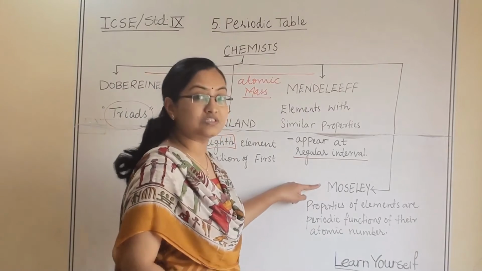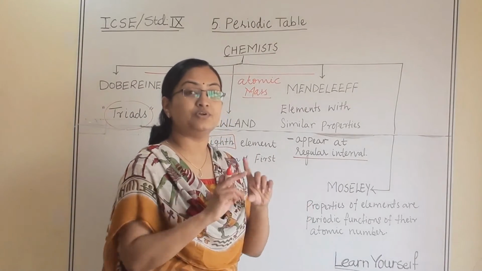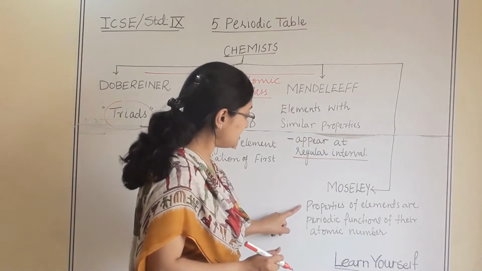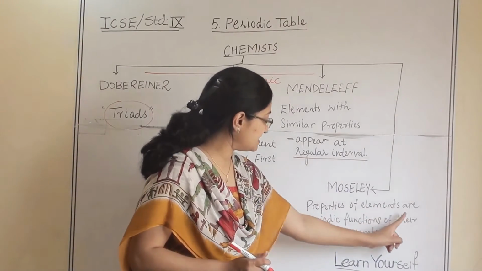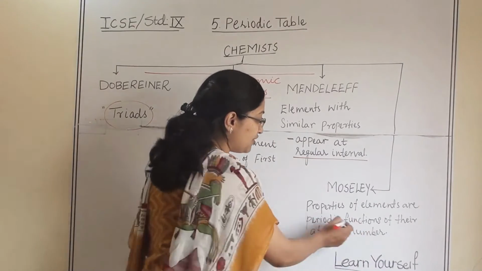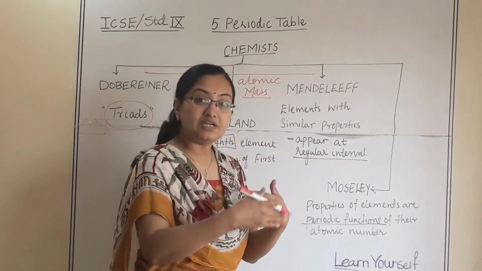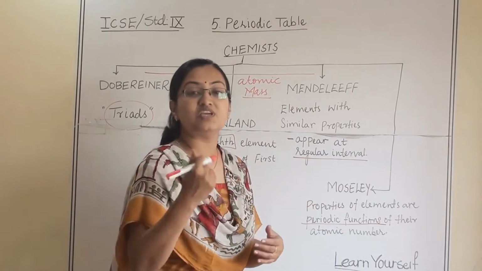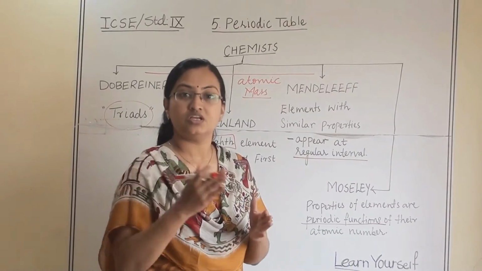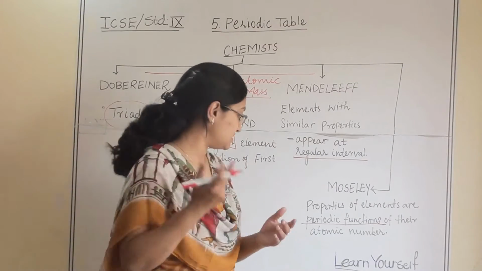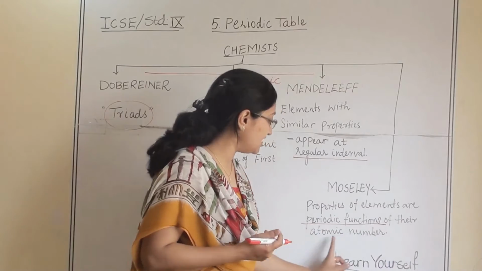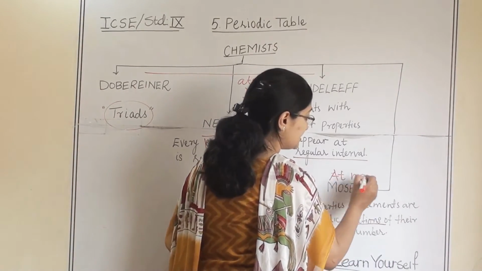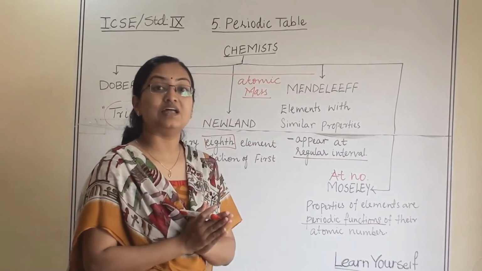And Moseley was the first chemist who arranged the periodic table by following atomic number. He said that the properties of elements are a periodic function. Periodic function means something which is repetitive, repeating after a certain interval of time, as we have learned about periodic change. Seasons are a periodic change. In the same way, the properties are periodic functions of the atomic number. And Moseley was the first one who arranged all the elements as per their atomic number.